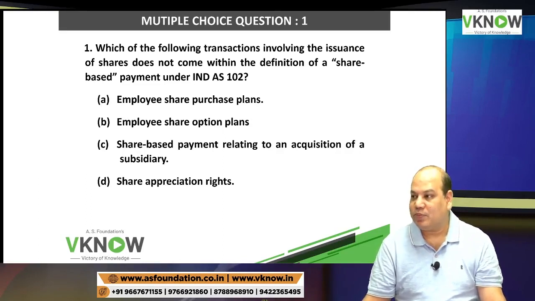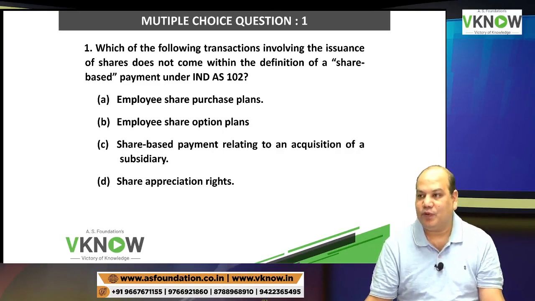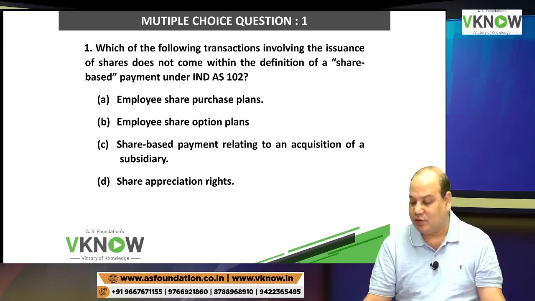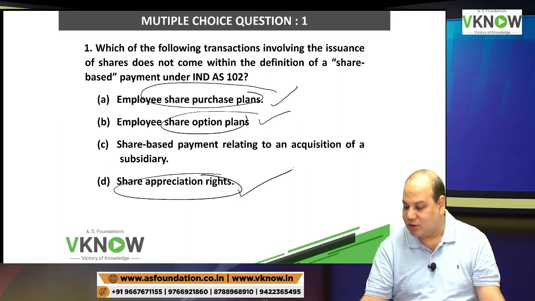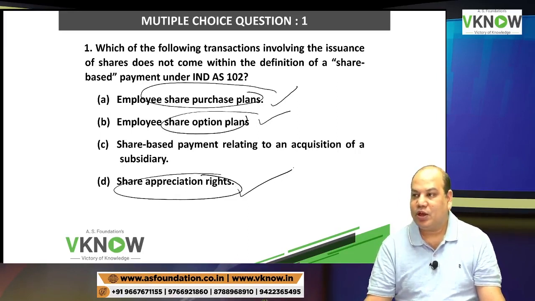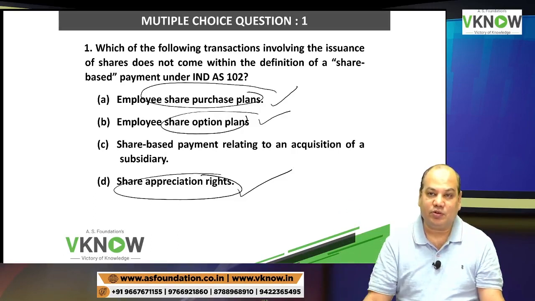What is not applicable? This chapter is not applicable to which of the following transaction? Is it applicable to share purchase plan? Yes. ESOP? Yes. SAR? Yes. And we have seen in the scope paragraph, it is not applicable to business combination. Yes or no? First page it is written below.